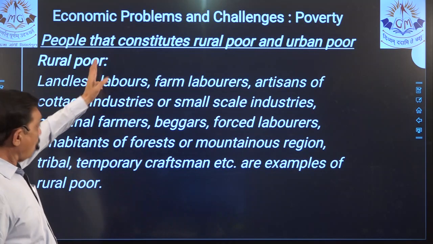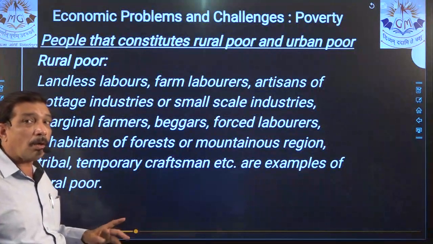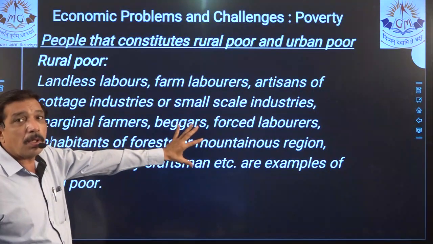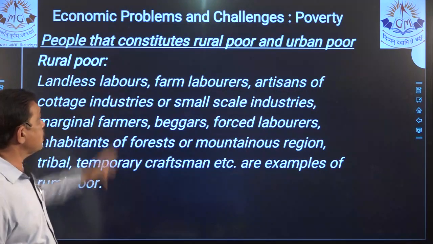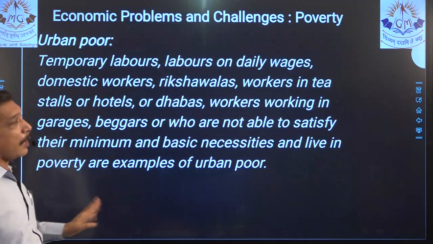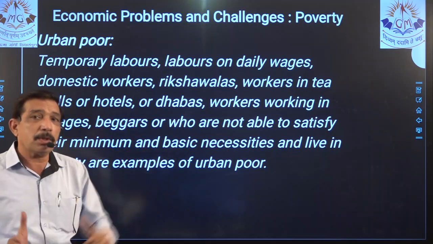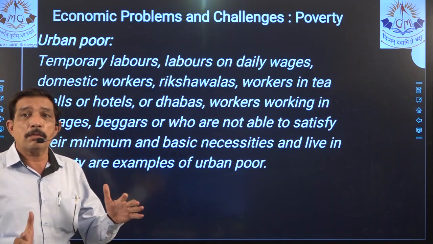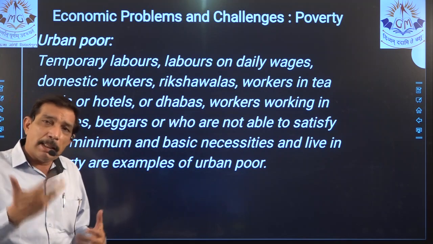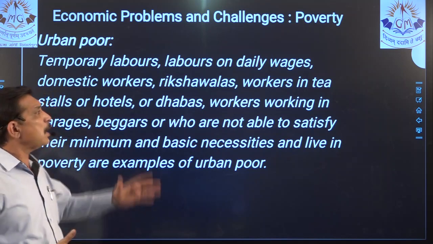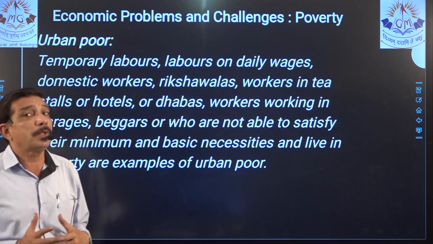So rural poor, all these people you have enumerated, right? You have given the type of people that do some type of work and are considered in rural poor. So this is 1 mark, urban poor is 1 mark. So this is a 2-mark question, where we can see the size of the point is quite big. Yes, it's quite thick. So what happens is, even though 2 points are there, there are lots of things that are included, the content is quite sizable, right? So this is a 2-mark question.